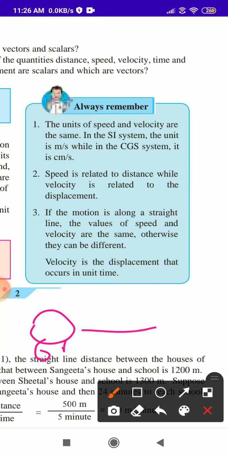The displacement that occurs in unit time is called velocity. So velocity is related to the displacement.